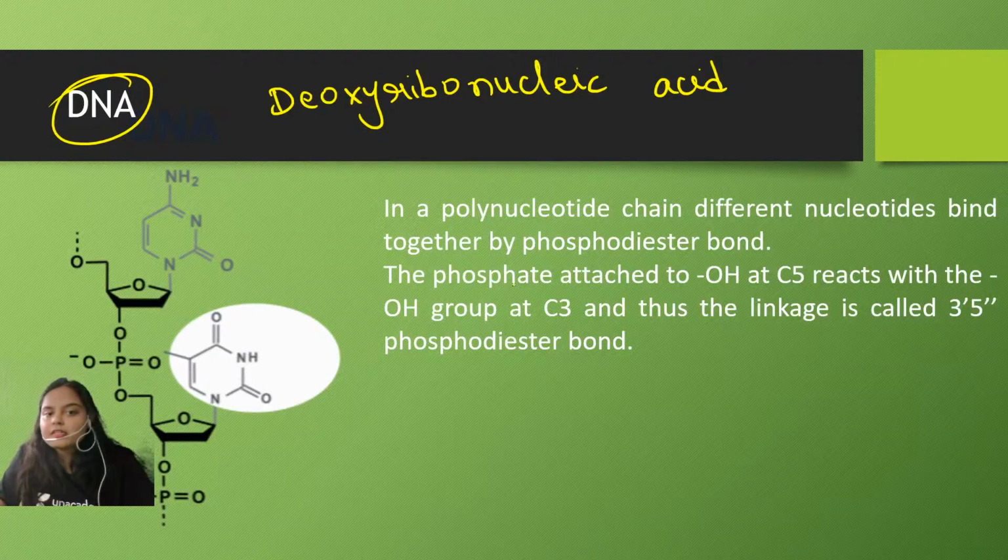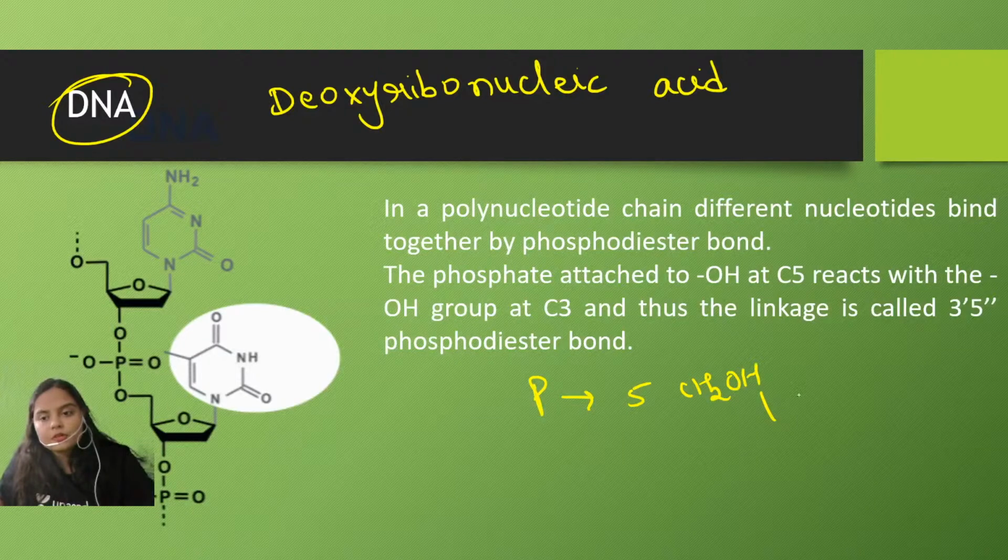According to the double helical structure, the nucleotides in the DNA are connected with the help of phosphodiester bonds. In one nucleotide, at the fifth carbon, the phosphate ion is attached.